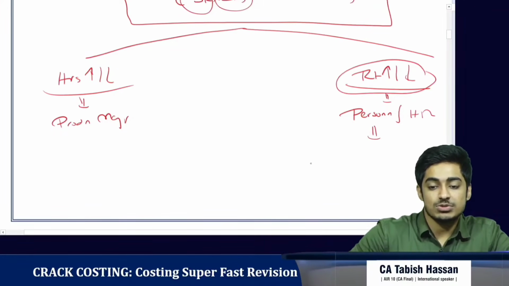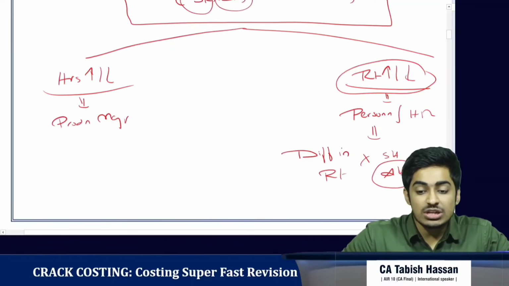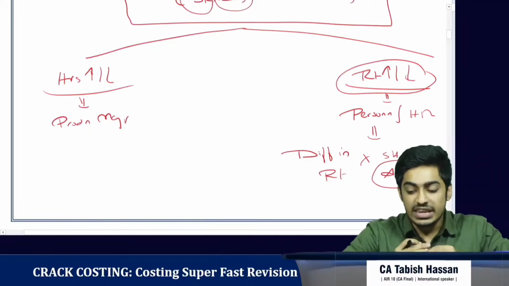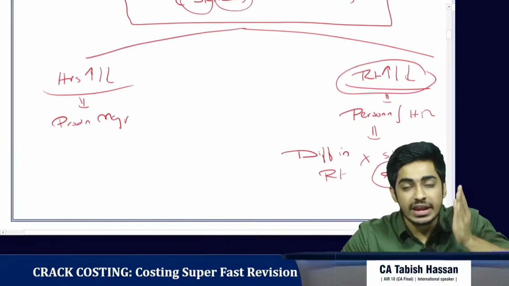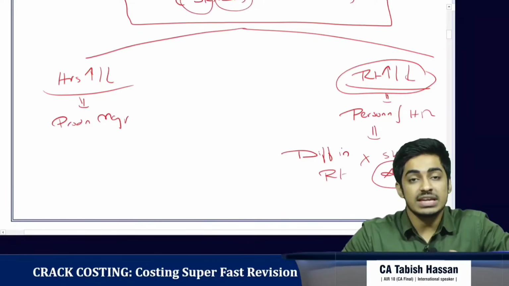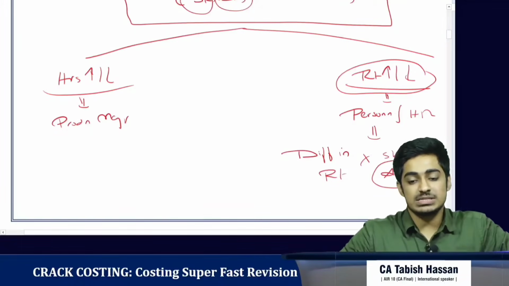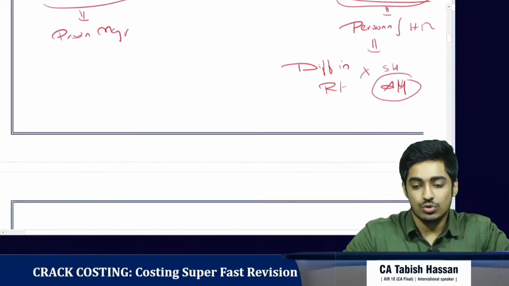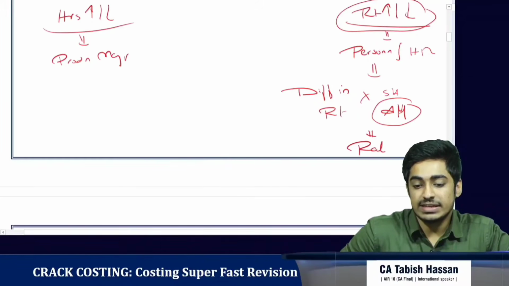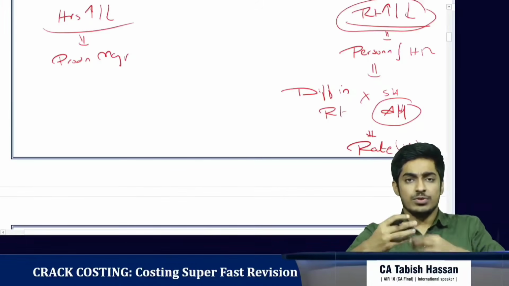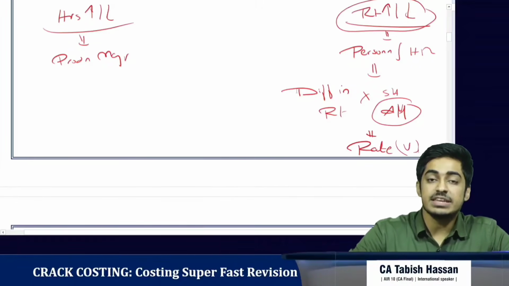Now, how much responsibility do we assign? So we assign the responsibility for the difference in rate into standard hour or actual hour. It is actual hour. Why? Because irrespective of the hours he has worked, it is the responsibility of the HR department to get him at the right price. So it should not worry about the standard hours or actual hours. For the actual hours, whatever is the change in rate, it is the responsibility of the personnel department. Clear? So what do we call this variance? We call it the labor rate variance. Clear? So for the difference in rate, we've held the personnel department responsible. So it is difference in rate into actual hours.